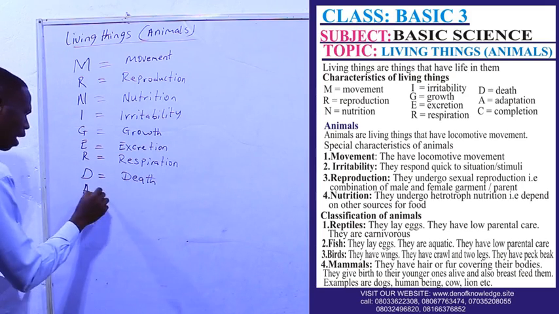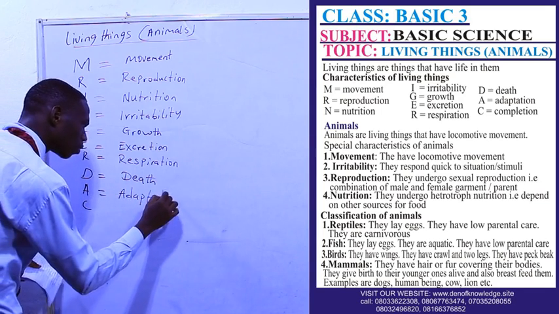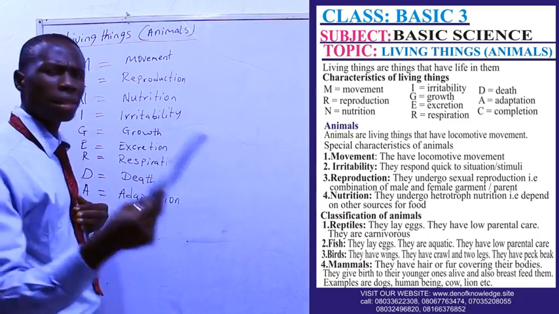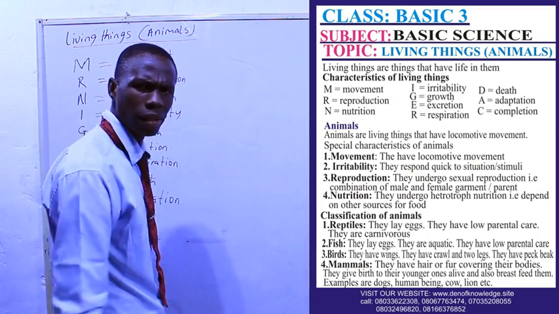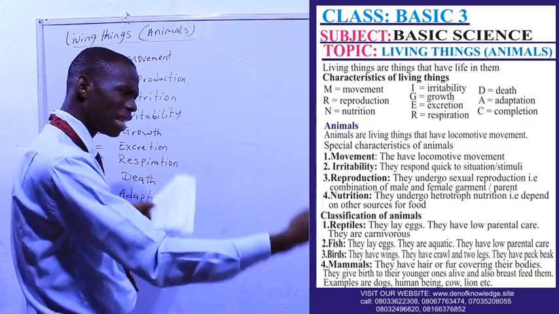We have A, adaptation. What is adaptation? That is being familiar with the environment. Any living thing will associate with its environment.